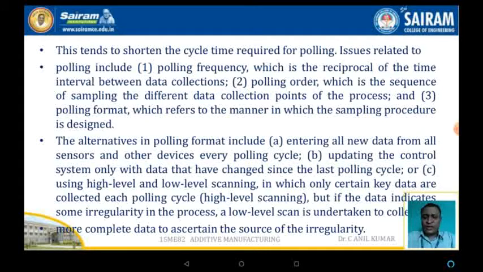The alternative polling formats are: first, entering all the new data from all the sensors and other devices every polling cycle. The second is updating the control system only with the data that have changed since the last polling cycle. The third is using high level and low level scanning.